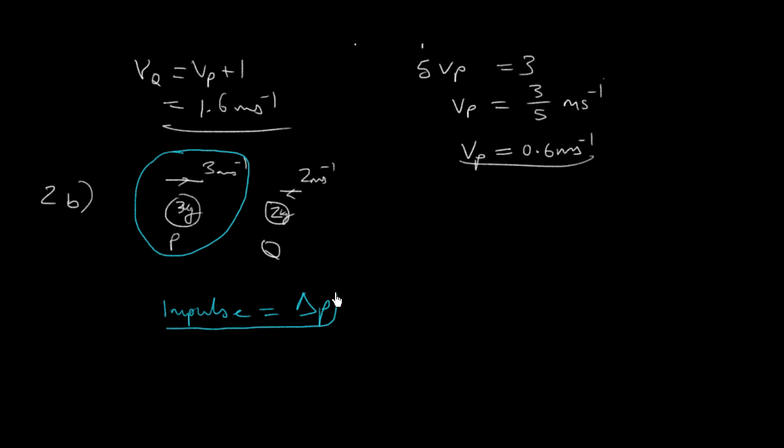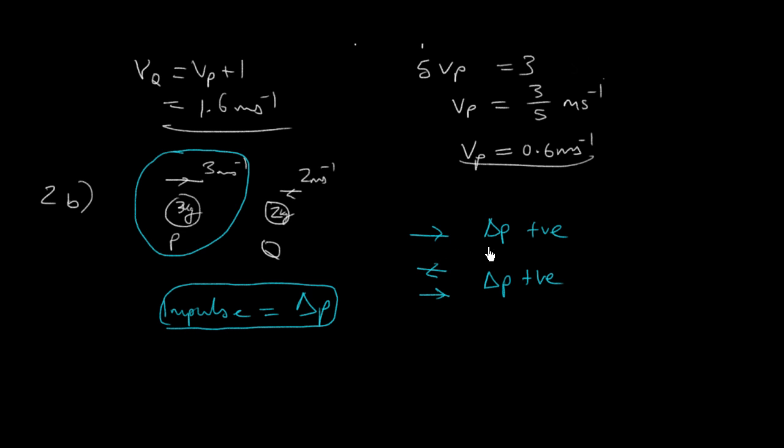Okay, change of momentum is the impulse. It can be positive or negative, right? If I'm going in this direction and my momentum increases because I get a collision of some sort behind me, and my impulse increases in that direction to the right, then my change of momentum is positive because it's changing my momentum towards the right. Similarly, if I'm going in this direction and suddenly I bash into something and then it gets me going in the opposite direction, or it even slows me down, which means that the change in momentum has also been towards the right, then the change in momentum is also positive. Any change in momentum towards the right is going to be positive, whether it's slowing me down or speeding me up in the same direction.